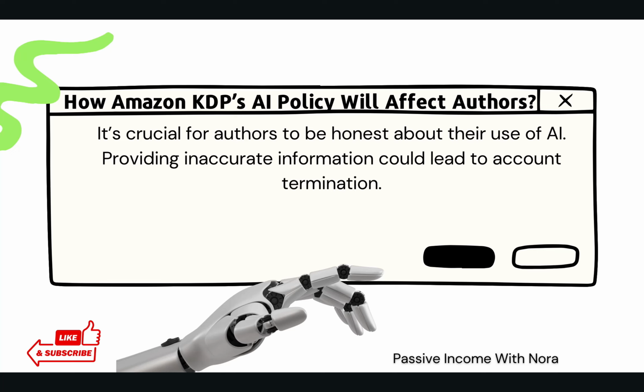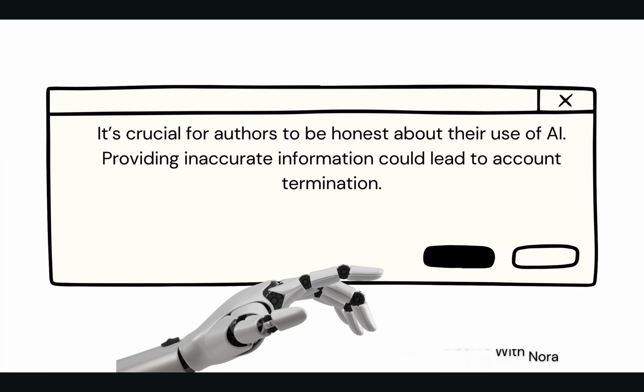So it can be quite damaging to us if we are not honest. It's not yet clear whether Amazon will remove the books that have been purely or solely created by AI, whether that is graphics or text. However, we do need to be honest, and there is nothing to fear, because it would also affect Amazon's business altogether if it does remove all books created by AI that way.